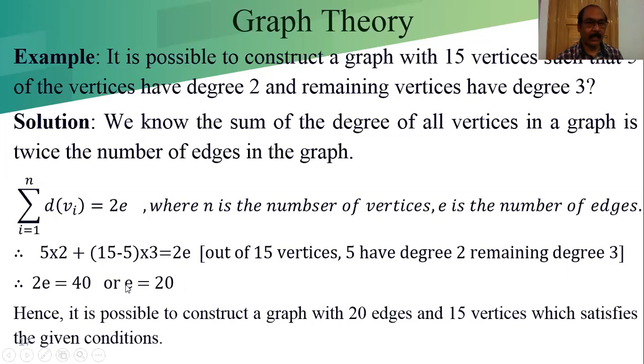Since e, the number of edges in the graph, is an integer value, a positive integer 20, it is not a fraction. So we can say it is possible to construct a graph with 20 edges and 15 vertices which satisfies the given conditions. So along with the 15 vertices and 20 edges, with the given conditions, it is possible.